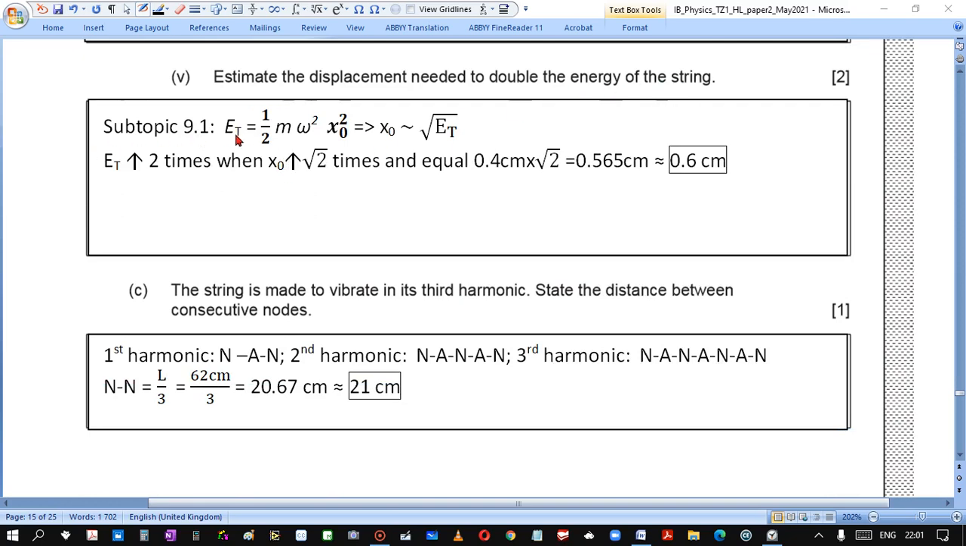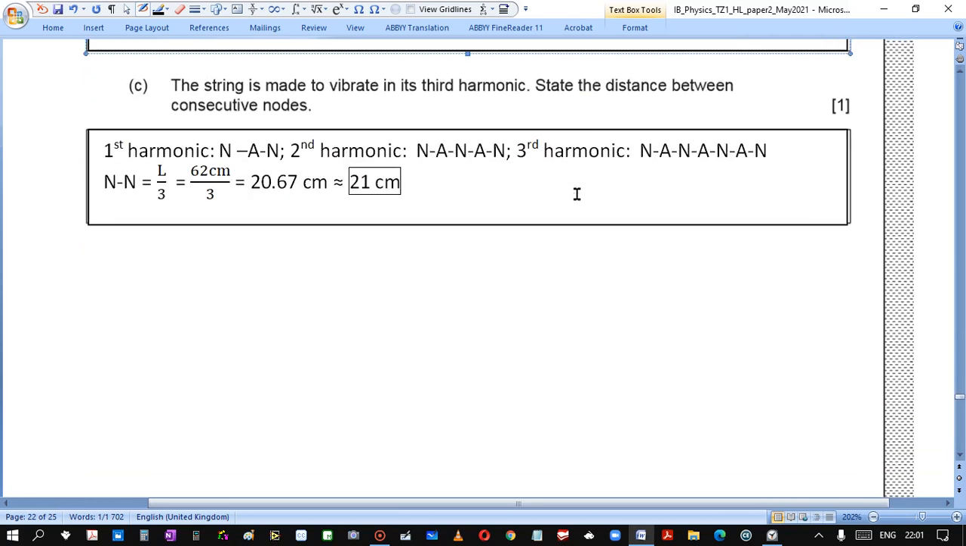Estimate the displacement needed to double the energy of the string. From subtopic 9.1, total energy is given by this formula. Squaring both sides, we realize that the amplitude of displacement is proportional to the square root of total energy. So to increase total energy 2 times, we need to increase the amplitude of displacement by square root of 2 times. So 0.4 by square root of 2 gives us so many centimeters.